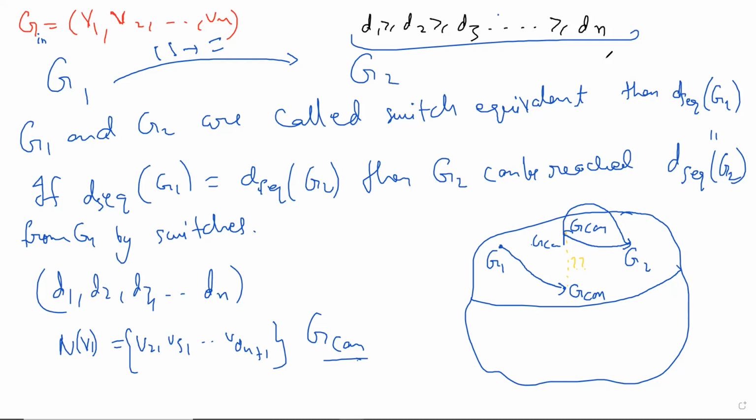They can be different, you can imagine, right? Because you may do it in different ways. And also because you're coming from different graphs, like you're coming from G2 to G canonical. So you have made sure that the first vertex has its neighbors with the next D1 vertices, and similarly for G1 you have made that sure. But the remaining graph might be different, but they will have the same degree sequence. I mean, everything in this has the same degree sequence. That's the invariant.